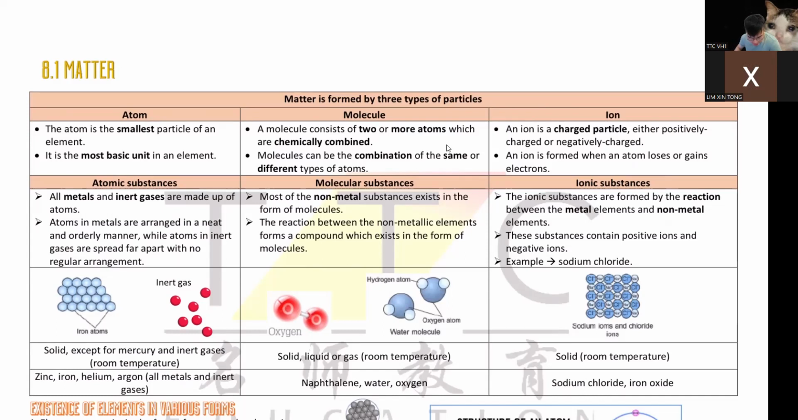Okay, so let's begin with 8.1. This is matter. Starting from this chapter, it's gonna be chemistry already. There will be no more biology, because biology we have officially done: the hormone chapter, the joints one, and the genetic one.